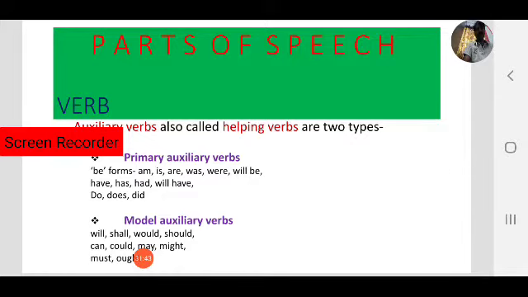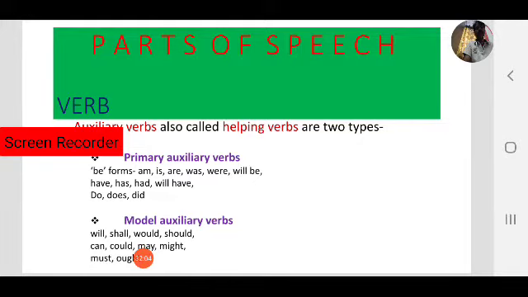I have a bike. She has a car. We had a cycle. We will have an aeroplane, like that. These are primary helping verbs.